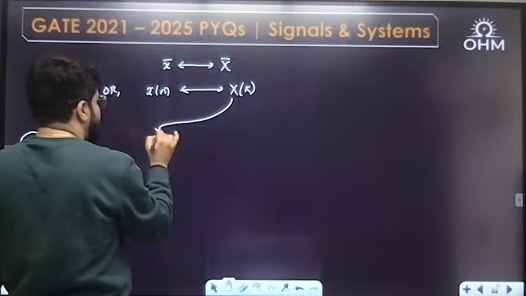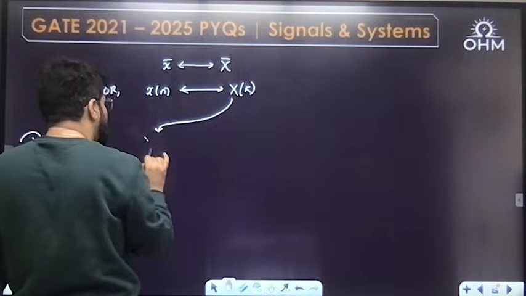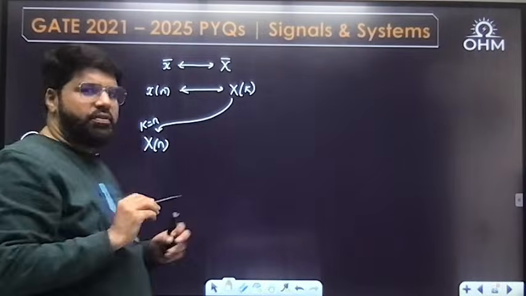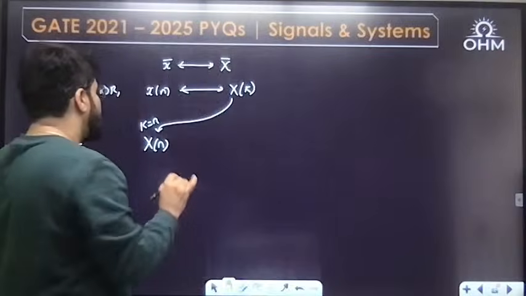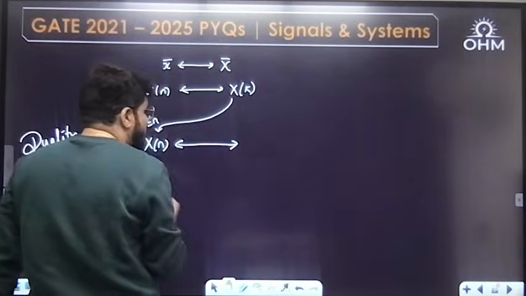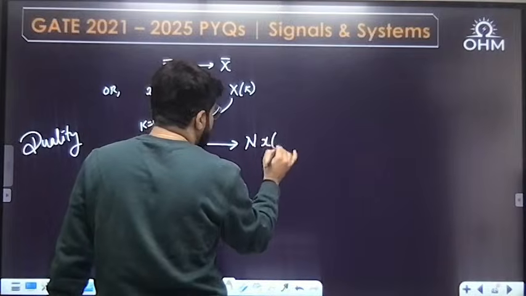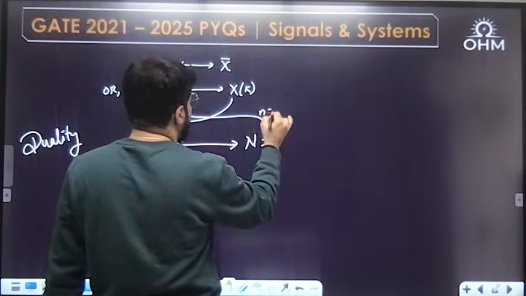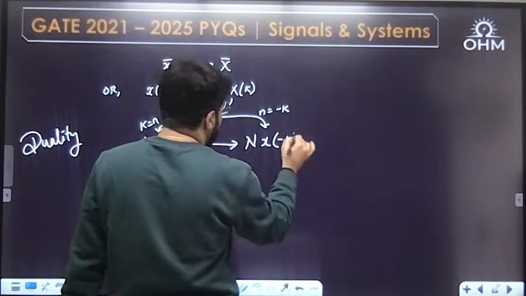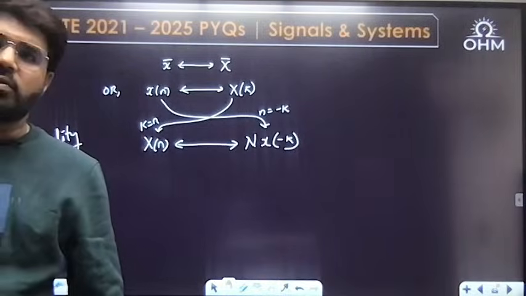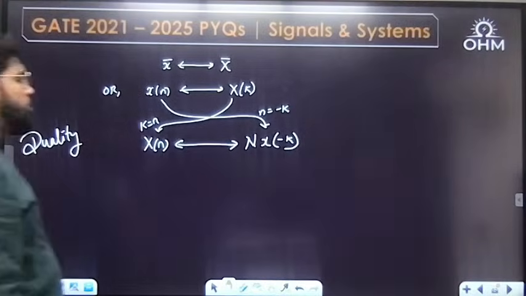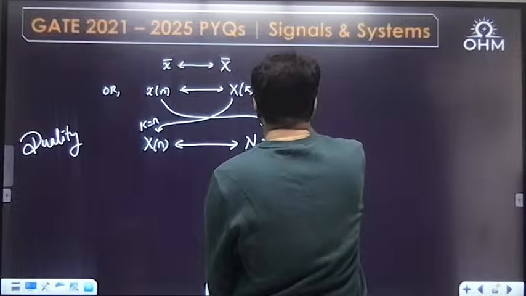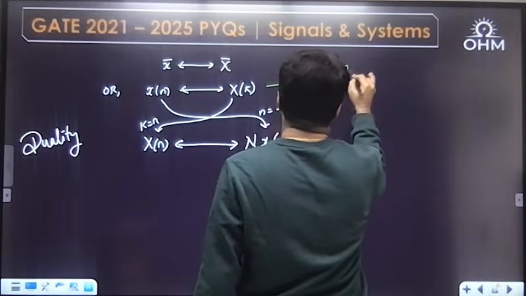Duality. If you convert this k function into time function, that is k equal to n, it becomes a time function, and every time function will further have a transform. What will be the transform? According to duality property, it is given by n x minus k. In this left side function, original time function, replace n by minus k. So this is one DFT. You can call this the DFT of xn.